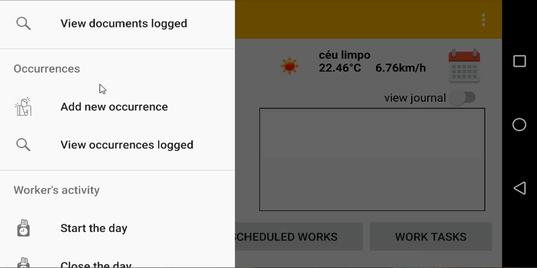To add an occurrence, simply select add a new occurrence, and later to view the occurrences logged, the worker or the foreman can view the occurrences by clicking on the option below.